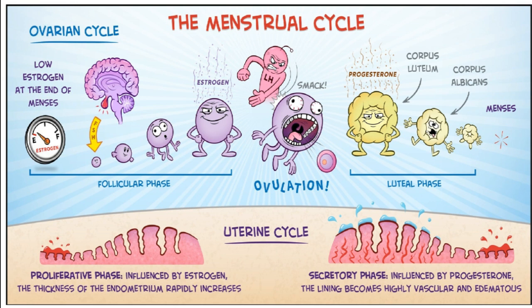Then luteinizing hormone from the brain bullies the tertiary follicle to spit out an egg from the ovary, termed ovulation, and showing basically the interval of the menstrual cycle.